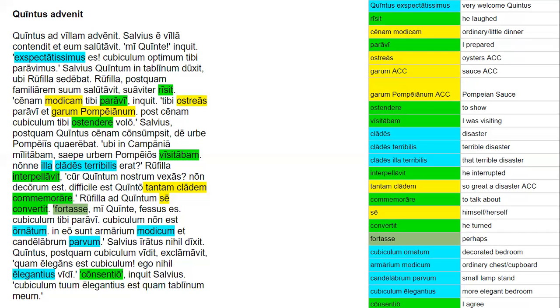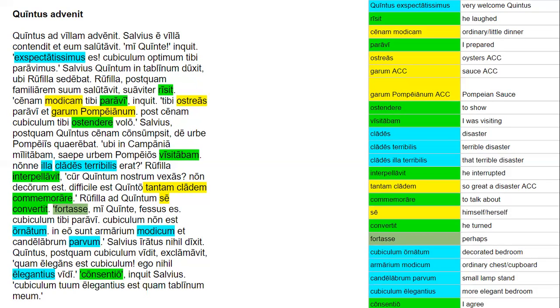I've never seen a more elegant bedroom." It literally says, "I saw nothing more elegant." So literally, vidi is the perfect tense verb, nihil is the direct object, and elegantius is going to be a comparative adjective.